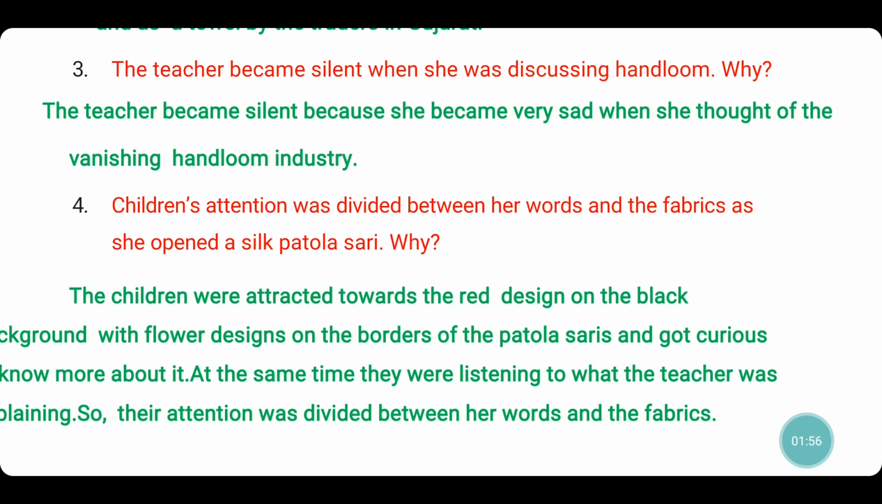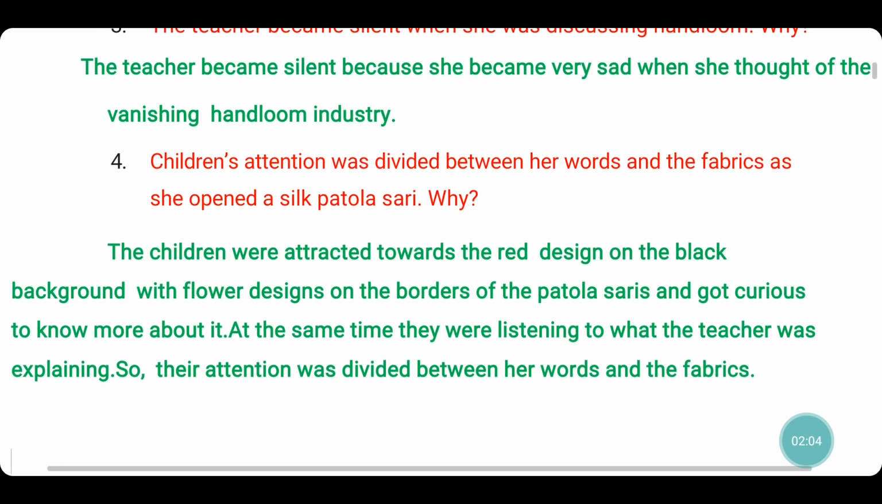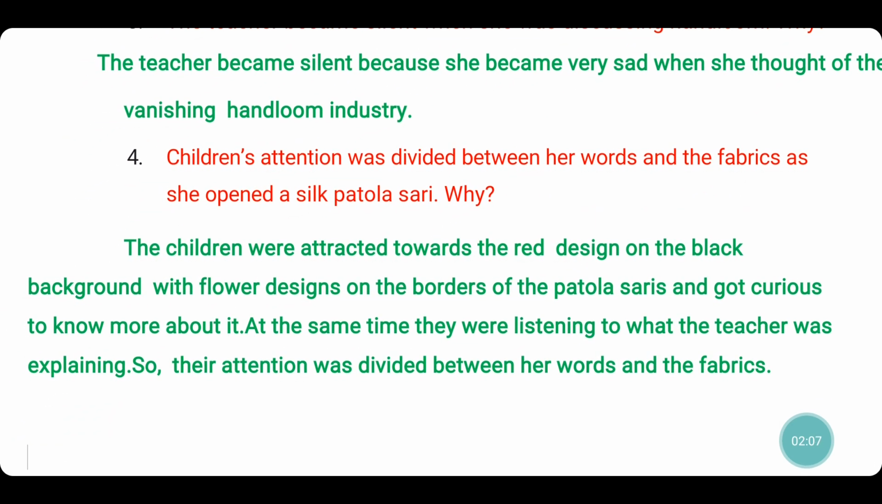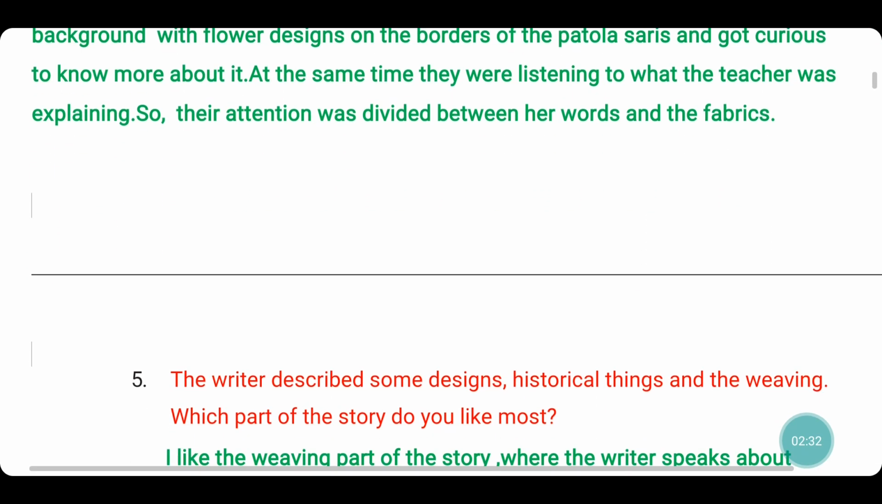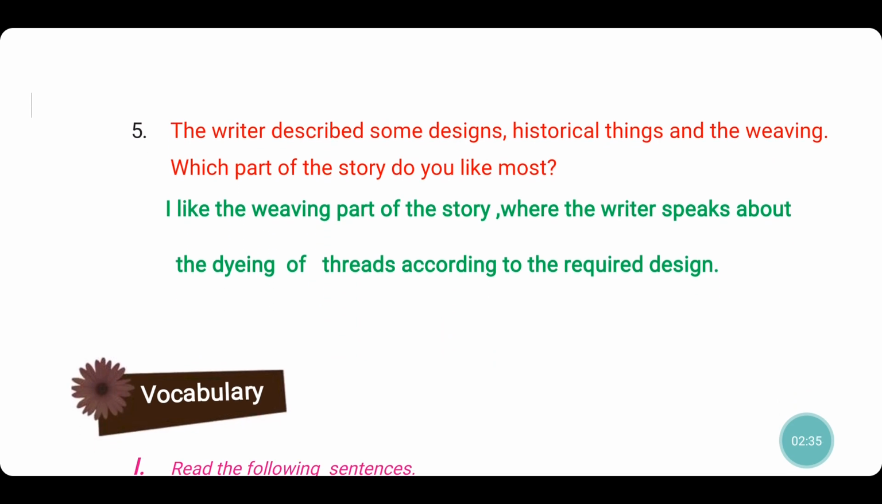On to the fourth question. Children's attention was divided between her words and the fabrics as she opened a silk patola saree. Why? The children were attracted towards a red design on the black background with the flower designs on the borders of the patola sarees and got curious to know more about it. At the same time, they were listening to what the teacher was explaining. So, their attention was divided between her words and the fabrics. As they were doing two tasks at a time, their attention was divided.